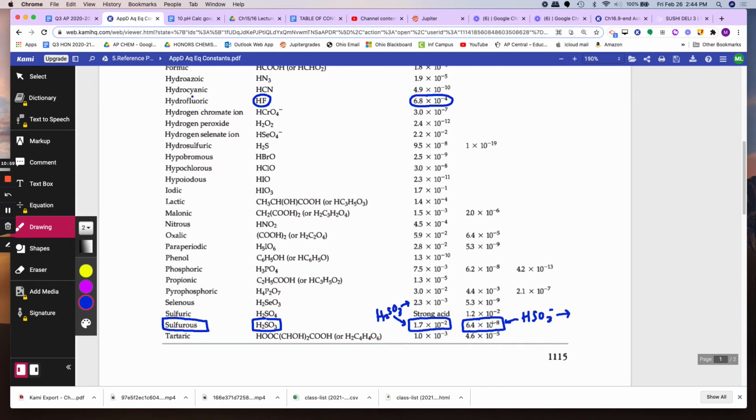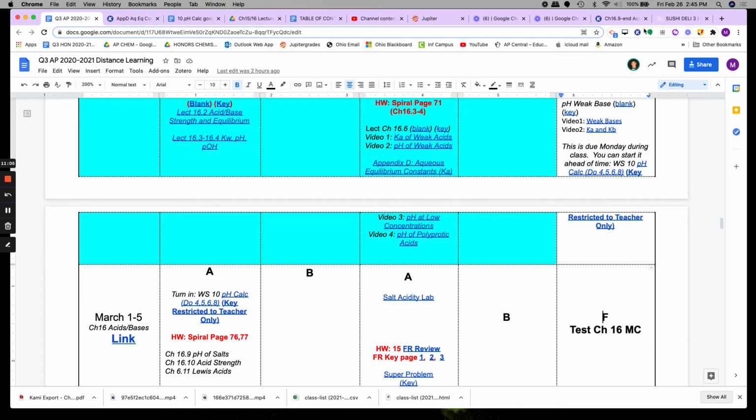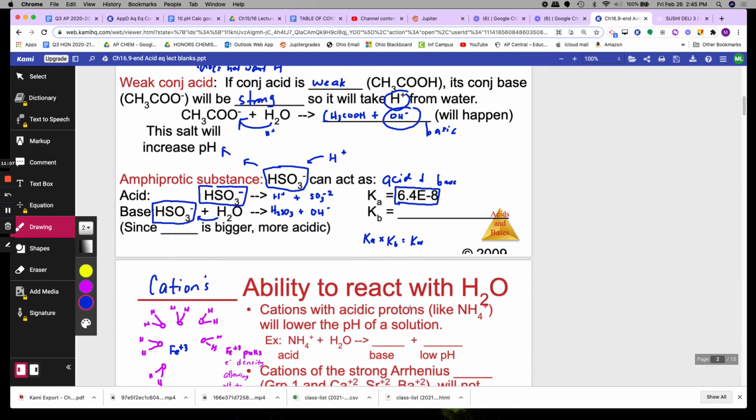So you want to use 6.4 E negative 8. To figure out whether it will be an acid or a base, you have to ask which is bigger: the Ka of HSO3 minus or the Kb of HSO3 minus? Whichever is bigger will win.